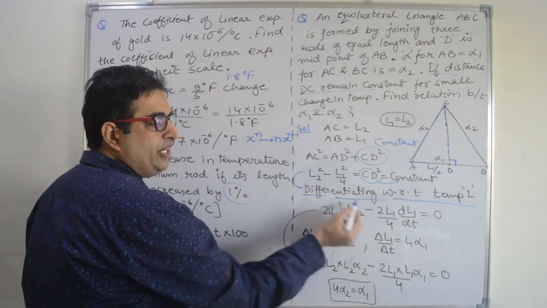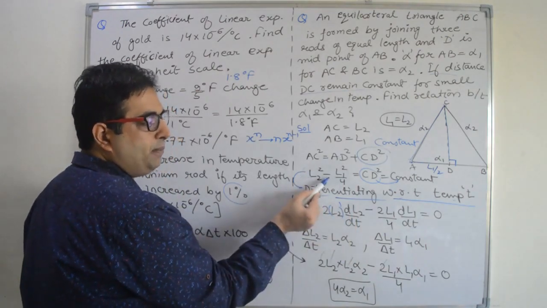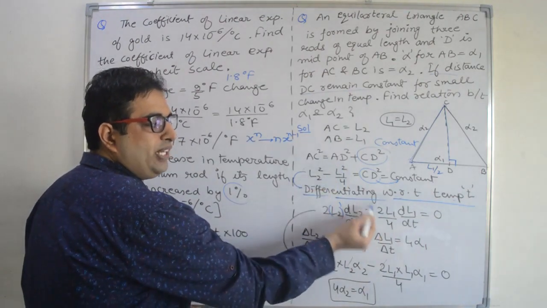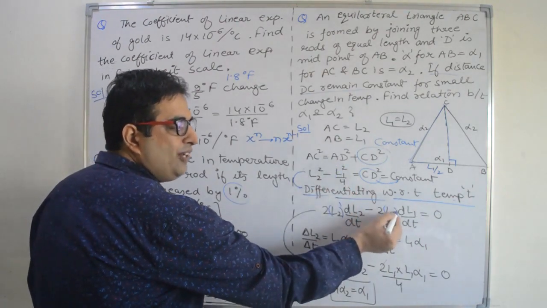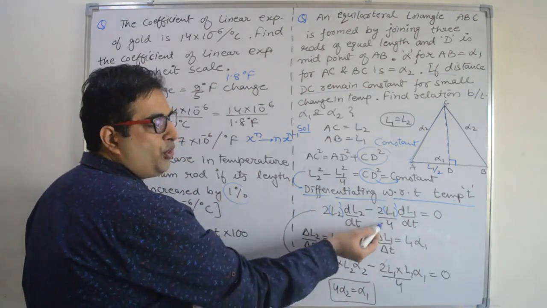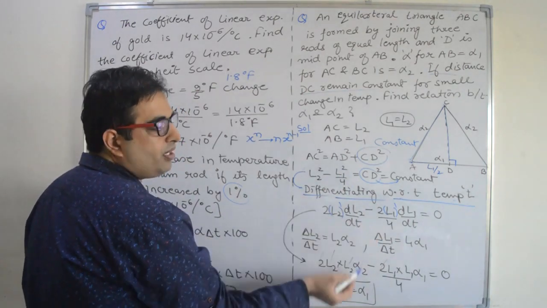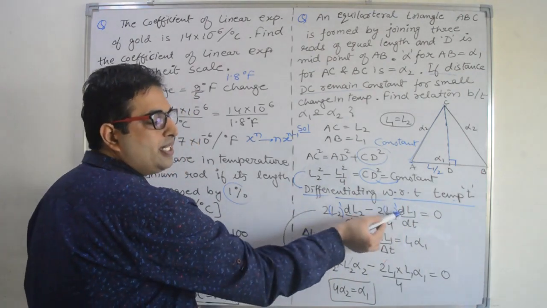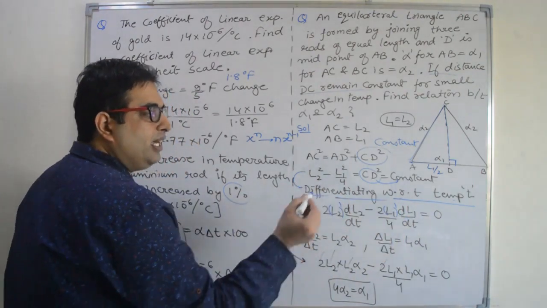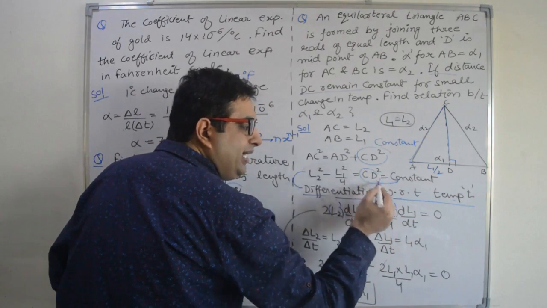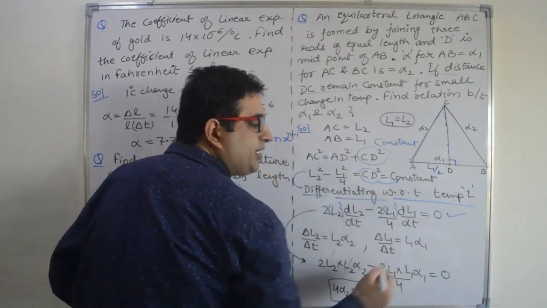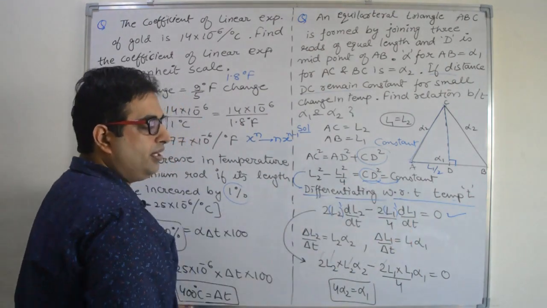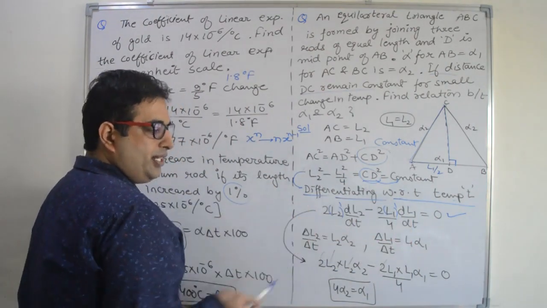So this is the differentiation of L2 square minus the differentiation of L1 square. So 2 will come in multiplication and L1 power 1. 4 will remain the same in division. And differentiation of L1 with respect to T is dL1 divided by dt, and because CD is constant, its differentiation is 0. Right? So we got this relation.